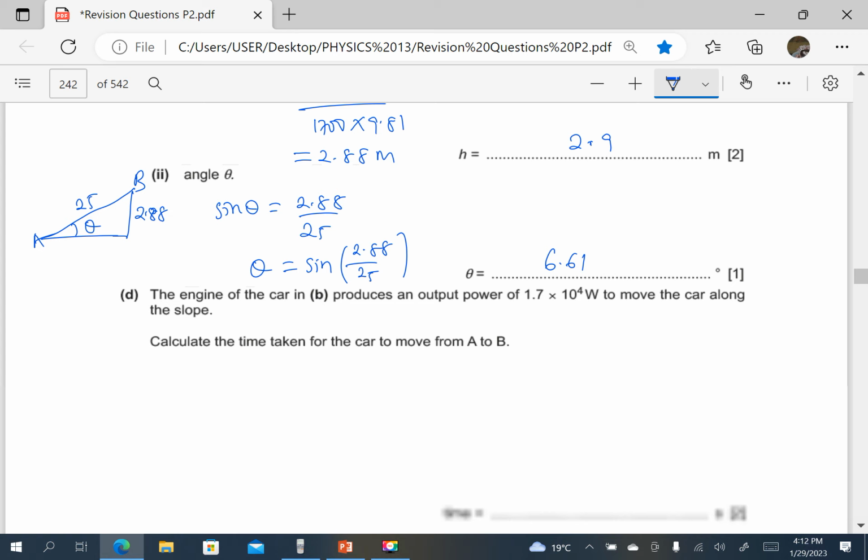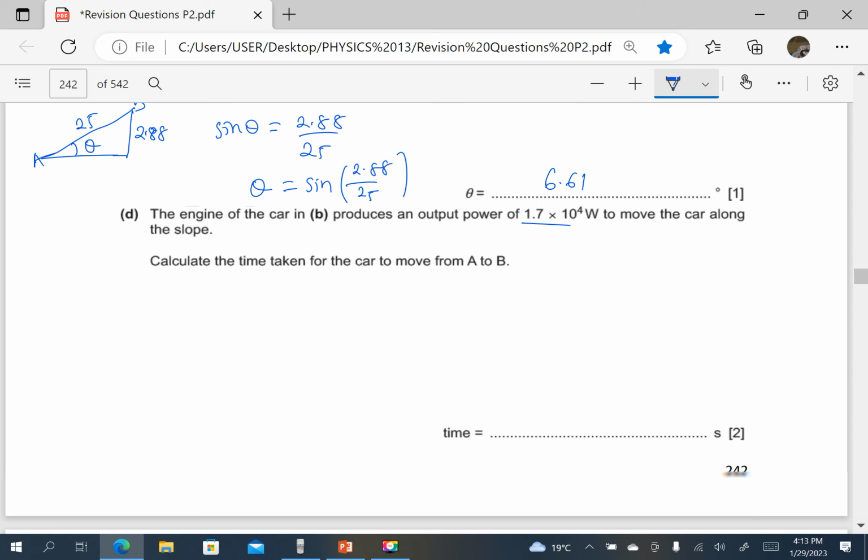Then the engine of the car in B produces an output power of 1.7 times 10 power 4 to move the car along the slope. That is the output power. Calculate the time taken for the car to move from A to B. So this is the output power. What is the total work done by the car? Because part of it gives it potential energy and part of it is work done against resistance. So total work done